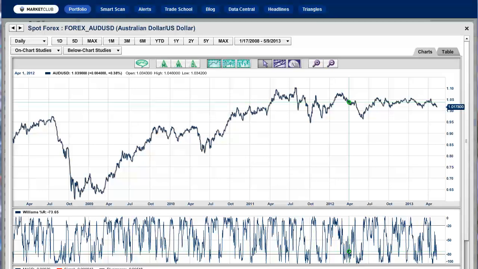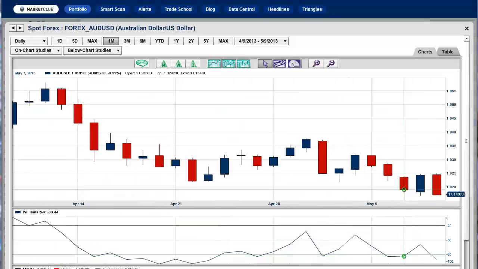So let's get started right away. Okay, so we've shortened the time frame up dramatically, and what we're looking at is just a 1-month candlestick chart of the Australian dollar versus the US dollar. And we're going to put our trade triangles in, but first let me show you where George Soros shorted this market based on the rumors and some of the trades that were placed in the Far East and Asia.